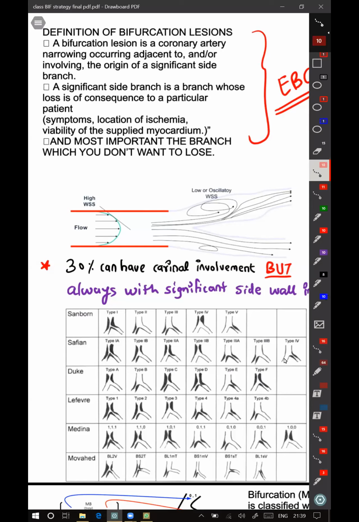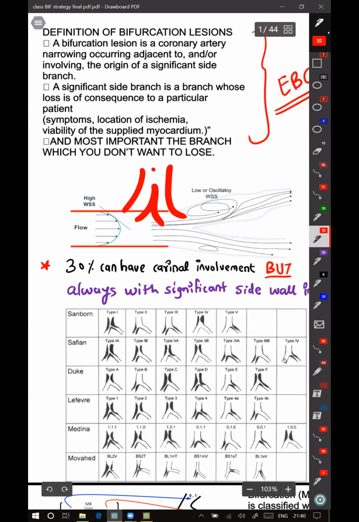Coming to the definition of bifurcation lesion. A bifurcation lesion is a coronary artery narrowing occurring adjacent to or involving the origin of significant side branches. So basically, there are three possibilities whereby the lesion can occur. The combination of these three or all three is basically a bifurcation lesion.